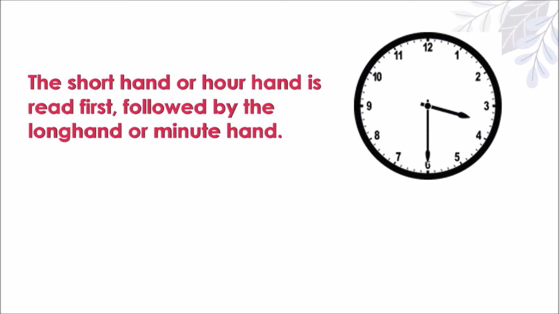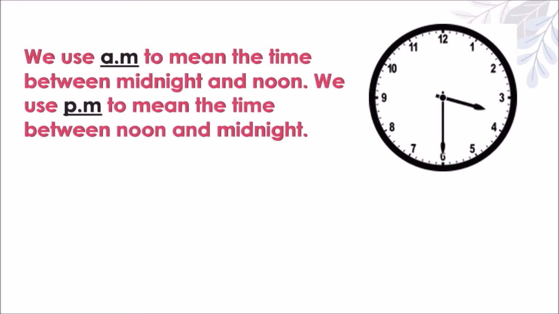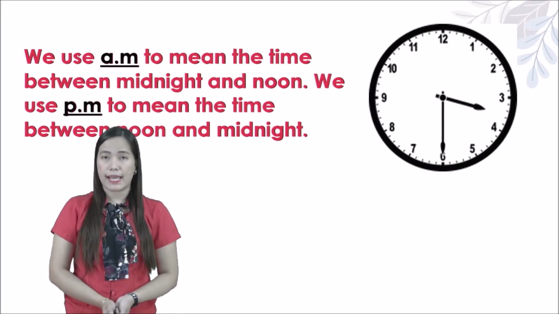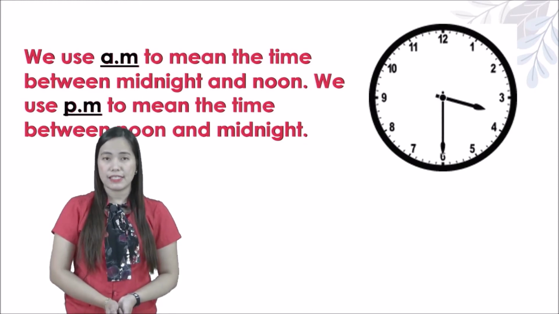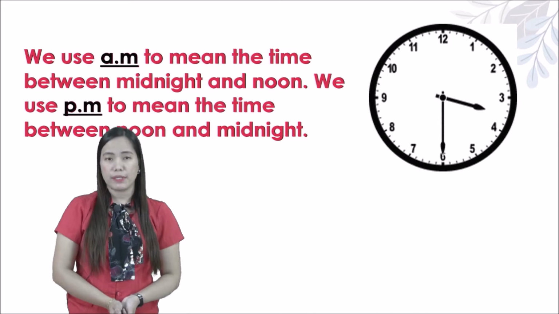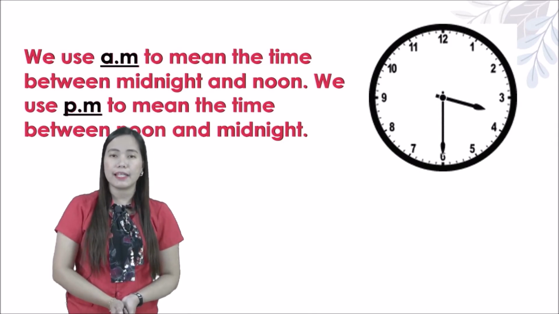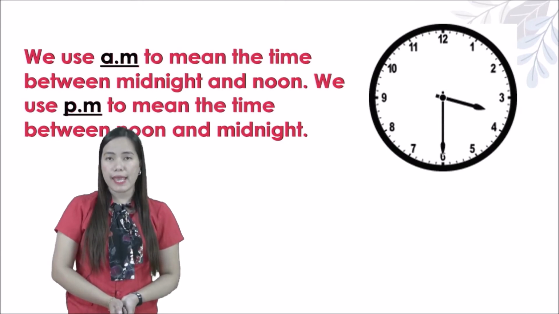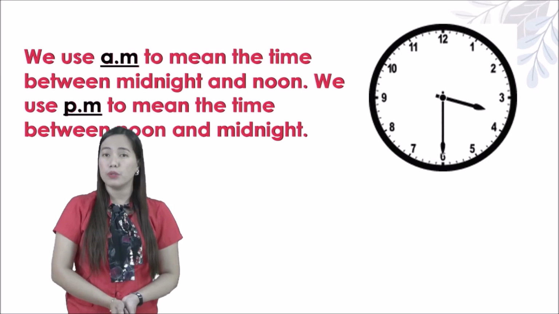Okay, next. We use AM to mean the time between midnight and noon. So 12 midnight and up to 12 noon, it is AM. We use PM to mean the time between noon and midnight. So 12 noon to 12 midnight, that is PM.